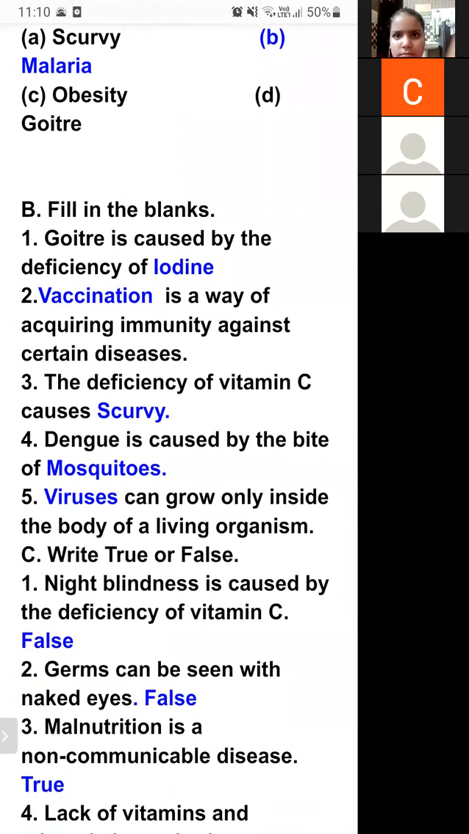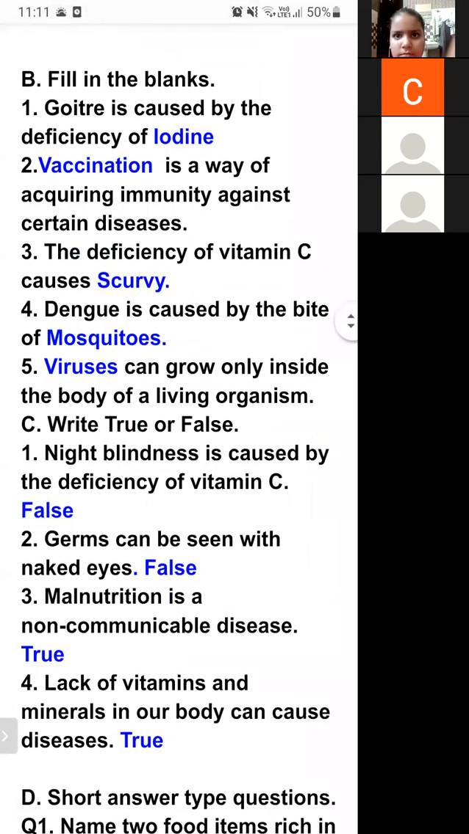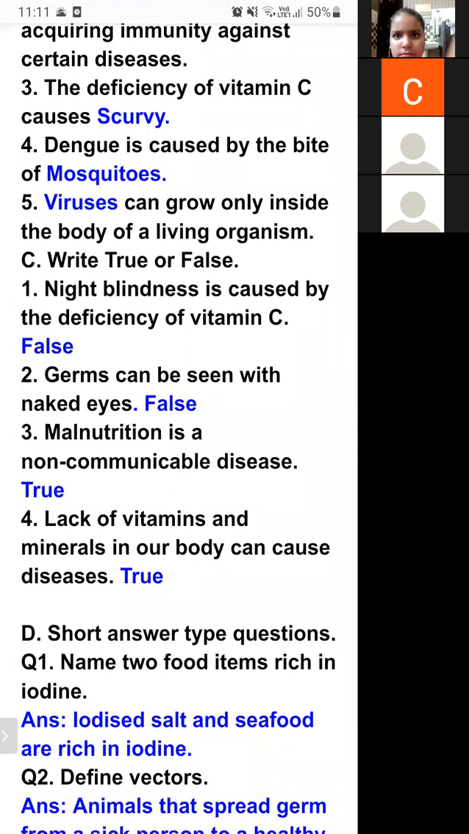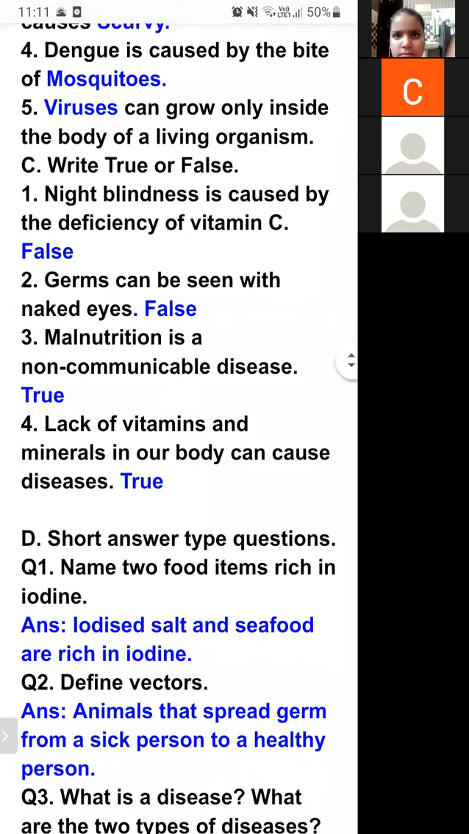Fill in the blanks. Goiter is caused by the deficiency of iodine. And now the last question of short answer type. Symptom of goiter. So you already know that swelling of the neck region or thyroid gland is known as goiter, and it is caused by deficiency of iodine. Vaccination is a way of acquiring immunity against certain diseases. Deficiency of vitamin C causes scurvy. Dengue is caused by the bite of mosquitoes. Virus can grow only inside the body of a living organism.